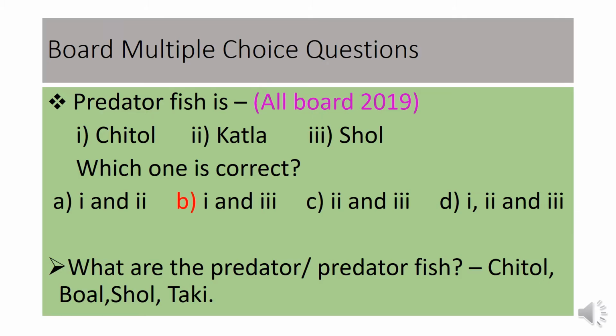Here you can see another question that came in board 2019: the example of a predator fish. You know, predator fish are harmful for our cultivable fish. Predator fish can eat other fish fries, and the common predator fish are chital, bole, shoal, taki, etc. Here the options are chital, katla, shoal, and the answer will be chital and shoal.